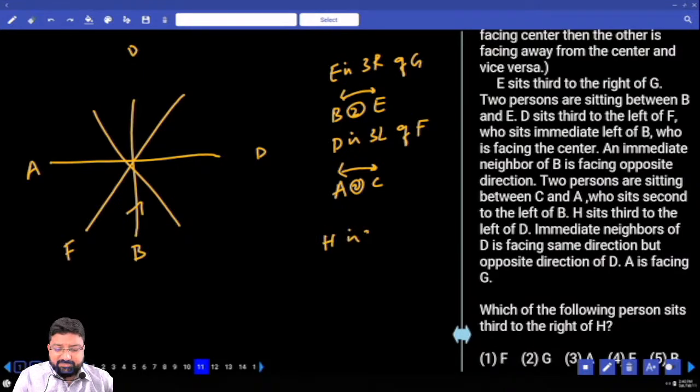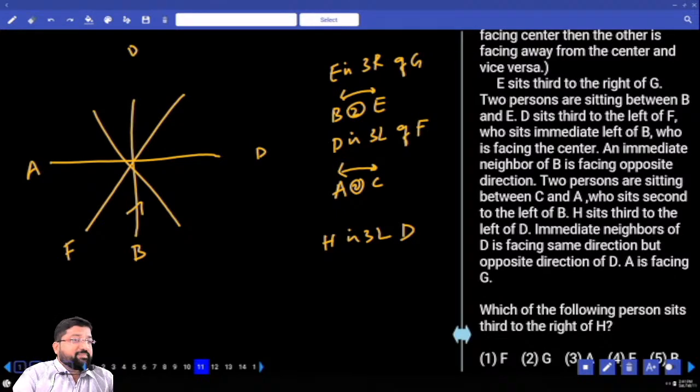I'm not sure. When I'm not sure, I'll not take any risk. I'll just write it down separately. What's the next point? Immediate neighbors of D are facing the same direction but opposite to that of D. A is facing G. A is facing G and A is sitting opposite to G.